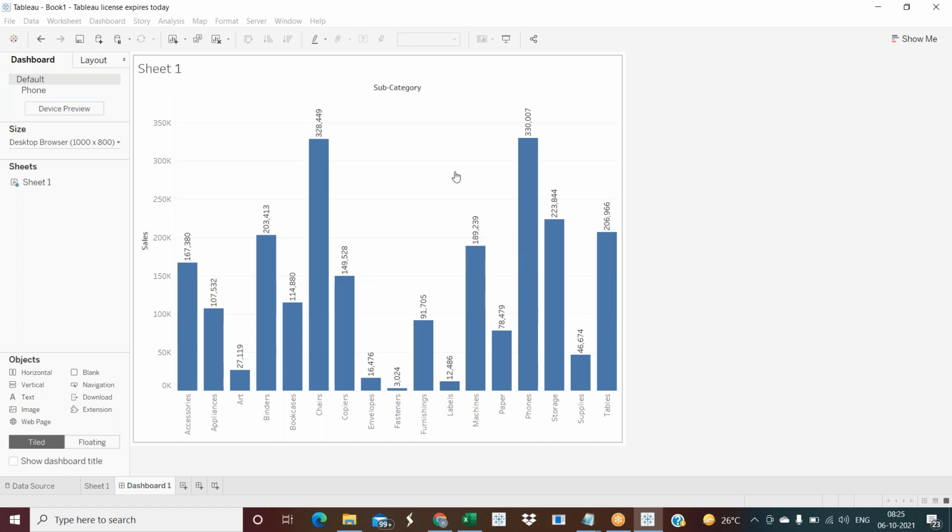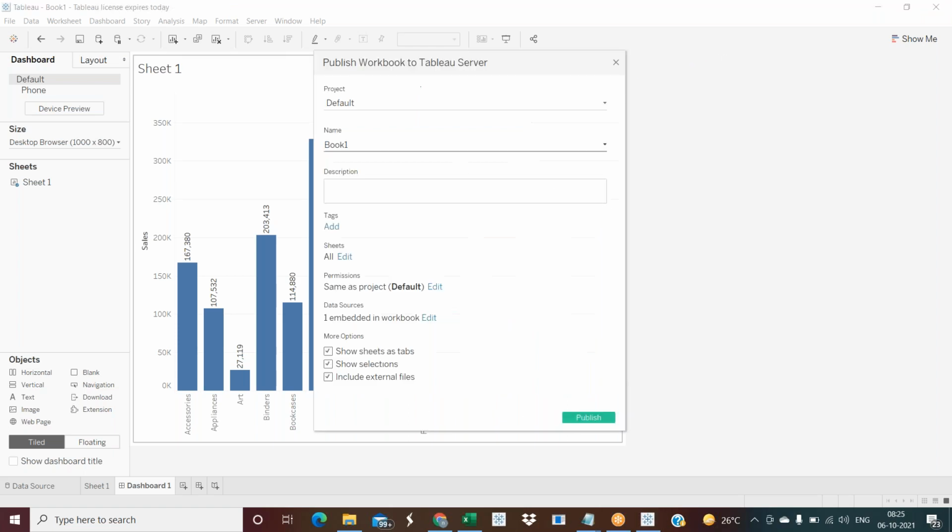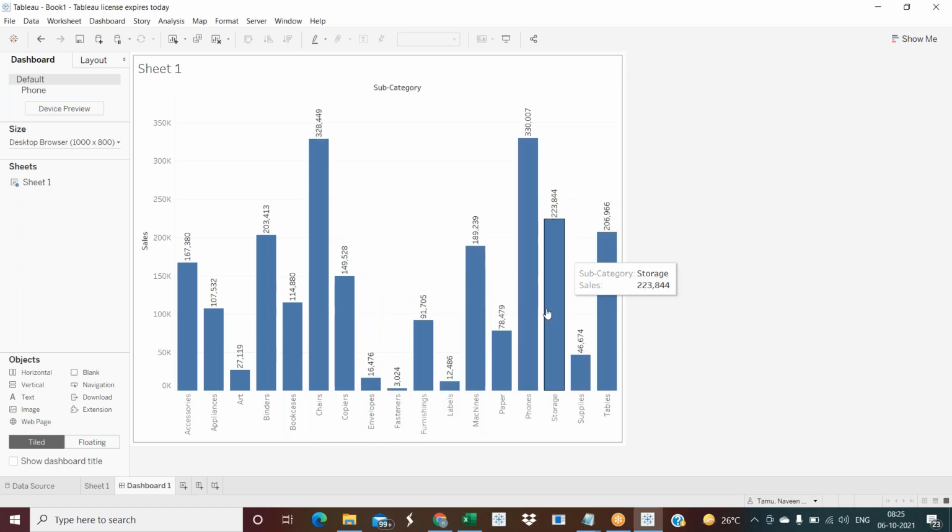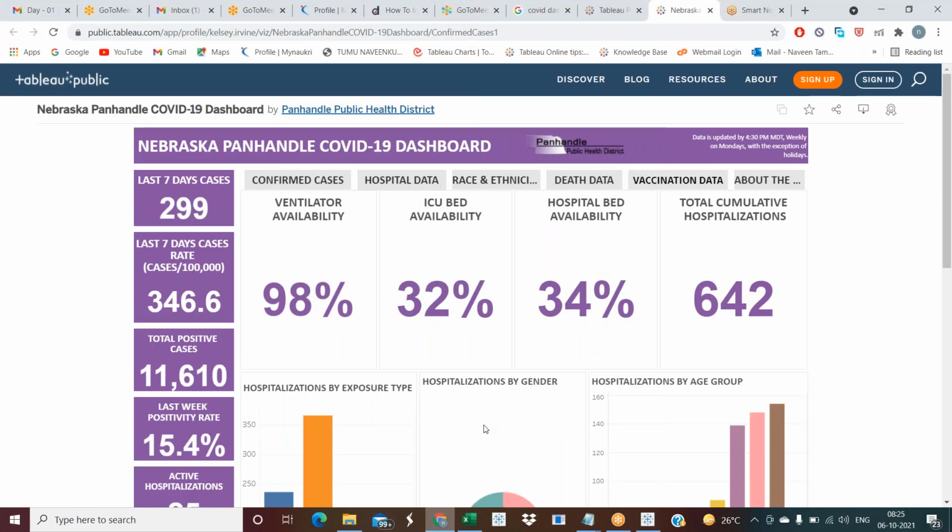Now you can see a pop-up window. You need to provide some information here, then just click on Publish. It will be published to the server. I don't publish here because it's my server, so I'll show you how the server looks.